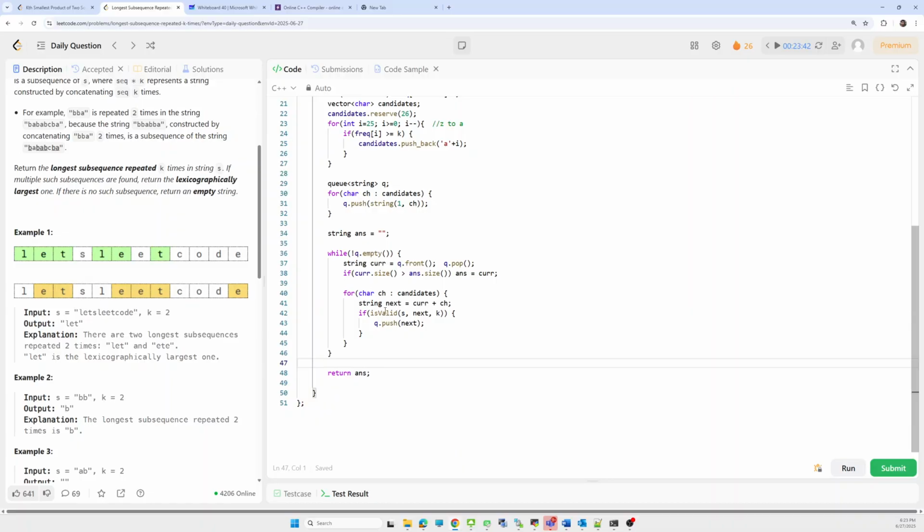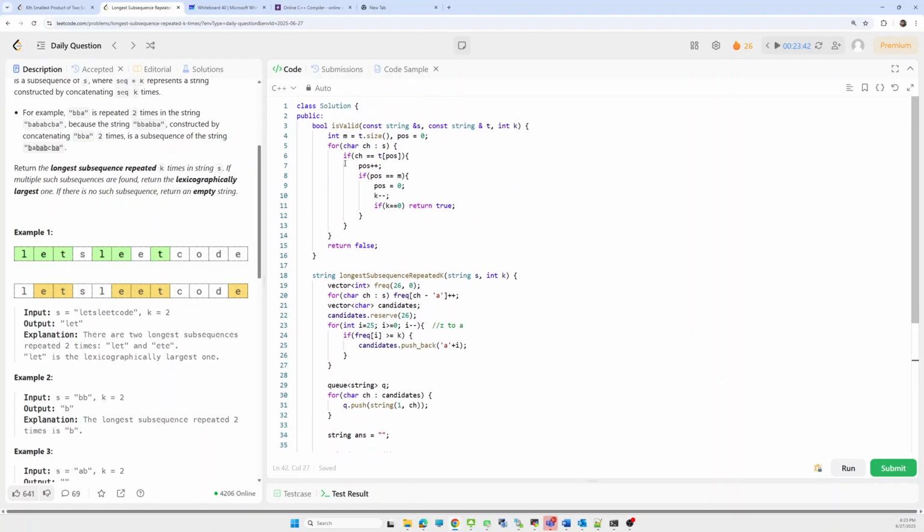Now let's look into the is valid method and how we check. In this method, we iterate over the whole string s and compare each character with the character of t at the current position. If it matches, then we advance the position. If the pattern is found completely, then we reset the position to index zero again and decrement the count by 1.